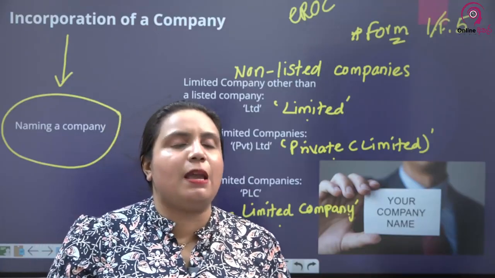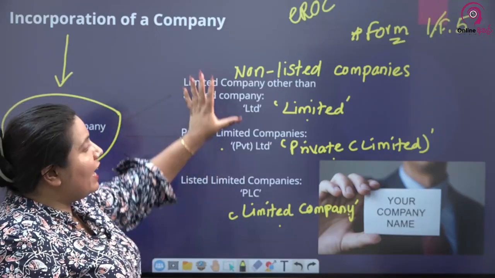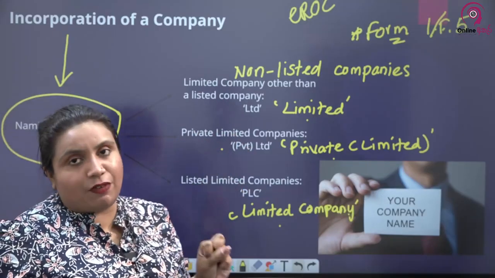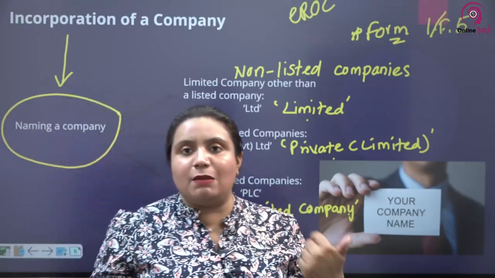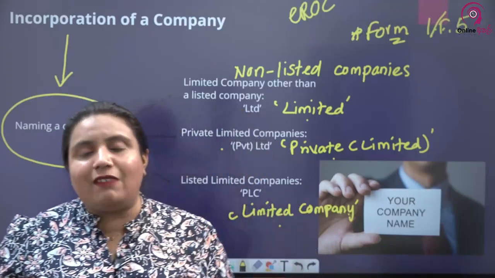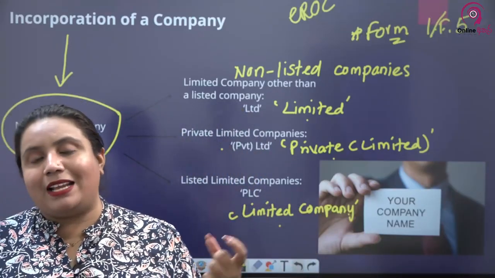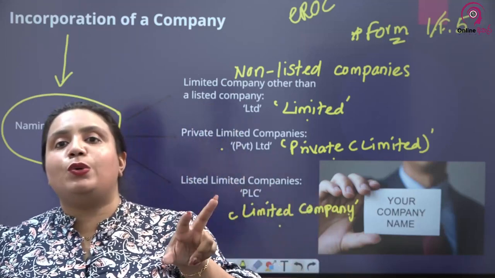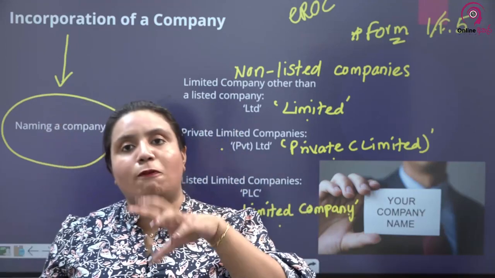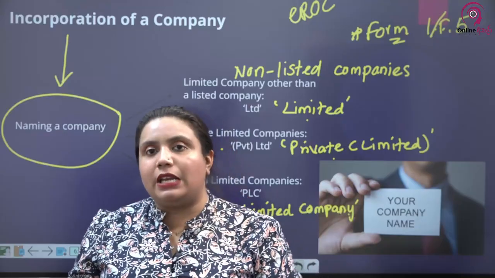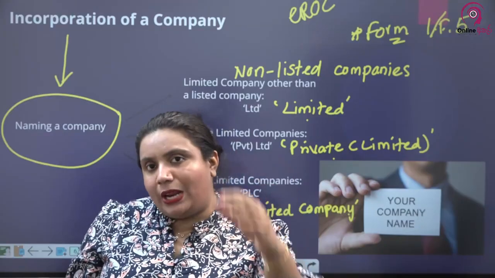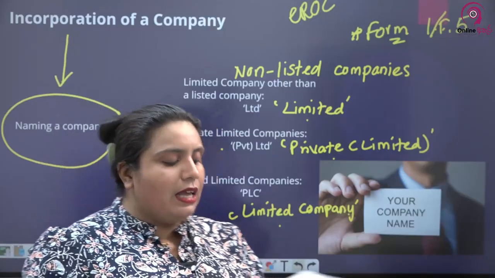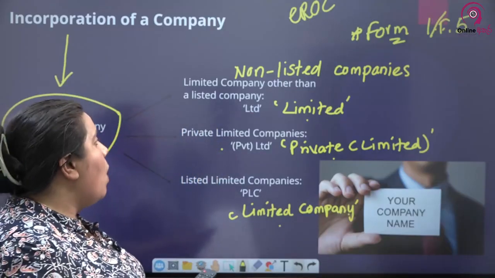So about naming the company, you should know how the name of a company ends, and you should know the specific rules, like you cannot use a name that is similar to another company name or deceiving the public. You can't use terms like Chamber of Commerce without a Section 34 license. You also can't use a name which needs the opinion of the registrar. Incorporation starts with the naming of the company. Thereby we go to the particular incorporation of the company.